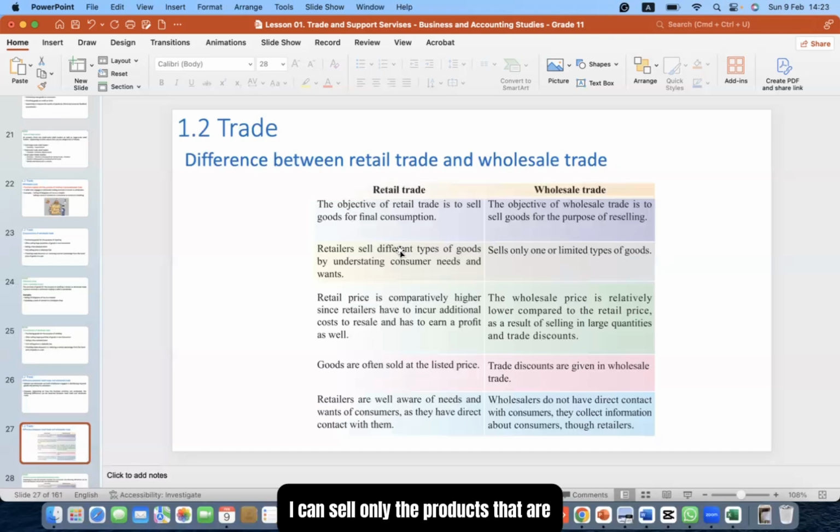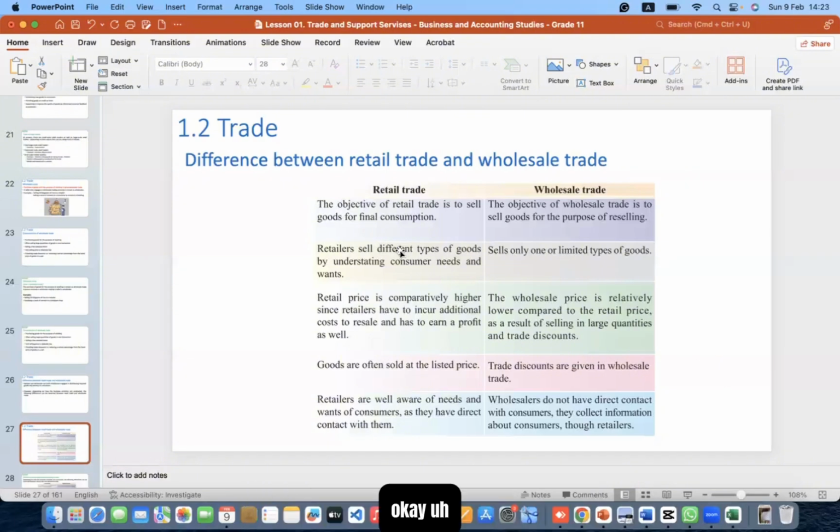I can sell only the products that are priced a little lower. Likewise, they know. But wholesalers do not have direct contact with the consumers and they collect information about consumers through the retailers. From the retailers only, they can get the idea.